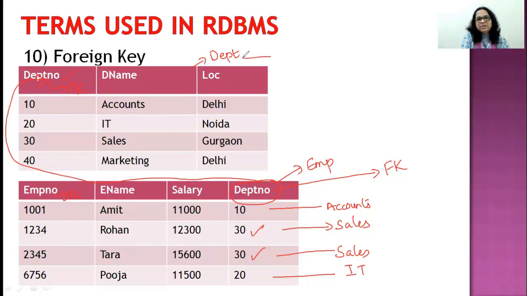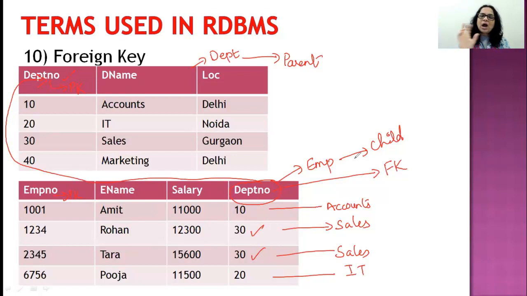And this DEPT table is basically your parent table, and this EMP table is your child table. Why do I say so? Because if I'm going to put some person in a department called 10, then do you agree with me that a department called 10 should exist? Correct? Otherwise, putting somebody in department 10 without department 10 existing doesn't make sense, which means the parent table exists first, and based on the parent table, we create the child table.